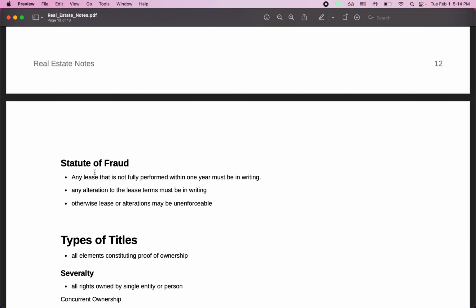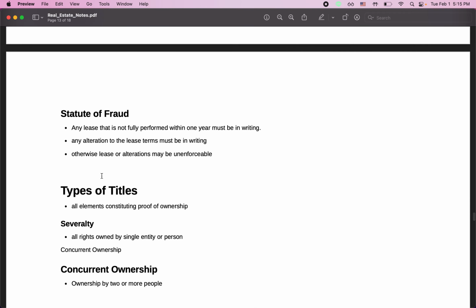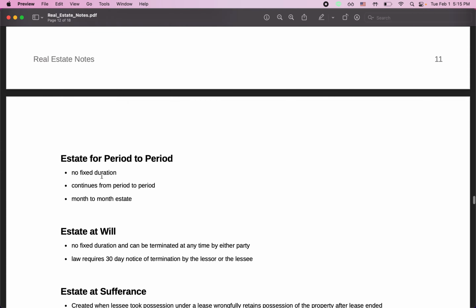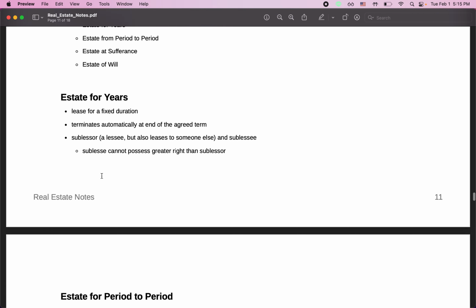Statute of frauds. Any lease that is not fully performed within 1 year must be in writing. Any alterations to the lease terms must be in writing. Otherwise, the lease or alterations may be unenforceable. So those are just rules that apply to leases, so make sure to have changes to your leases in writing. And if it's not performed within a year, make sure to have that in writing as well. That kind of goes over leases and estates in general.